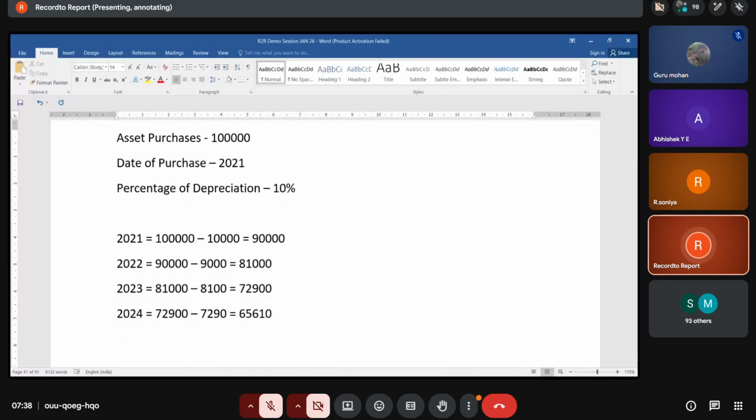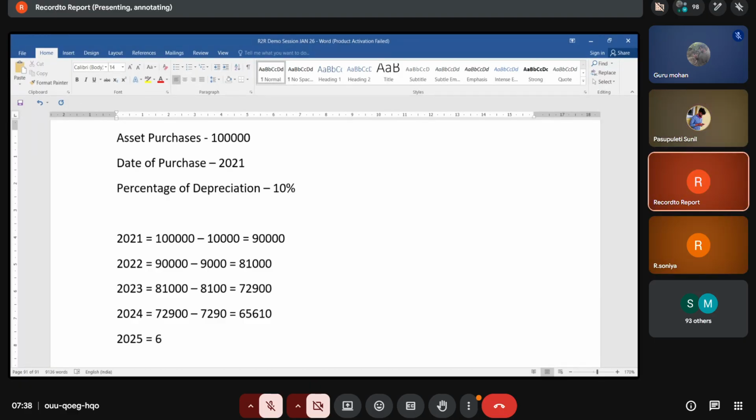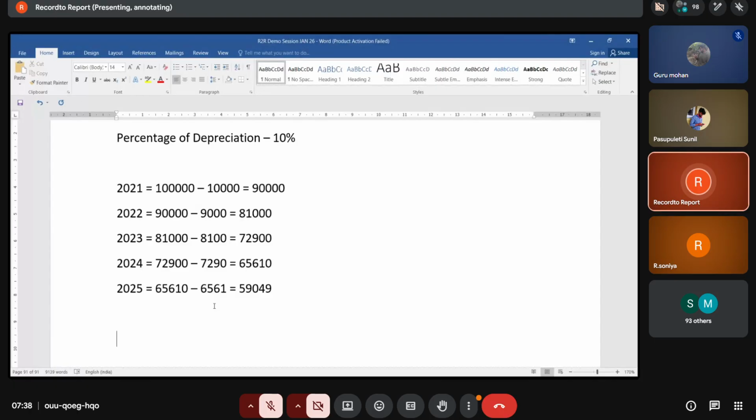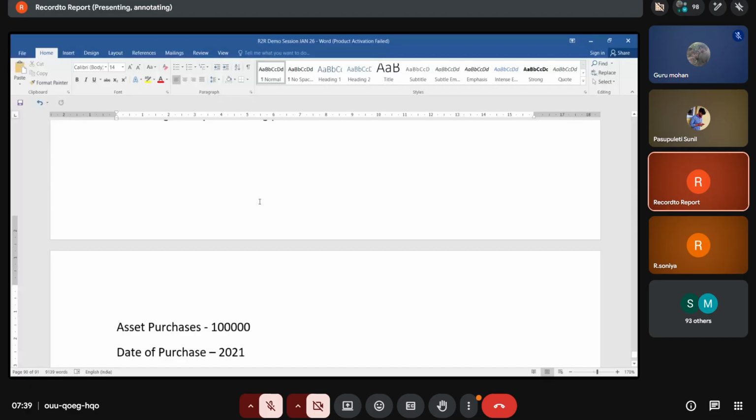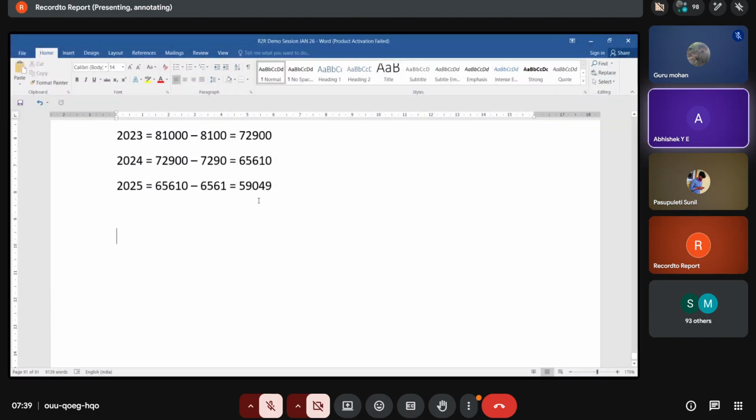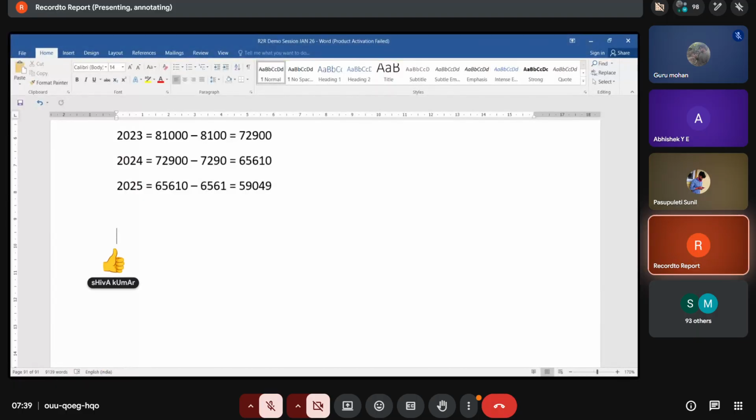Okay. And the next year, what is the value of depreciation, guys? 65,610 minus 6,561. What is the closing balance? 59,049. Okay, so like this, every year there is a change in the depreciation values. That method of depreciation is called as diminishing value method of depreciation. Do you understand? Is it clear?